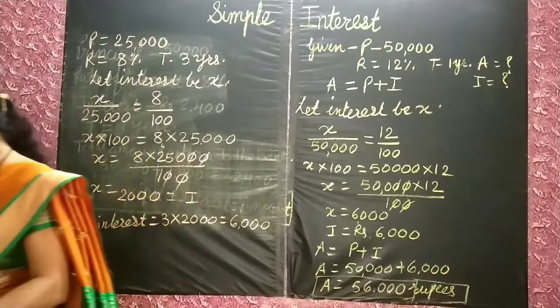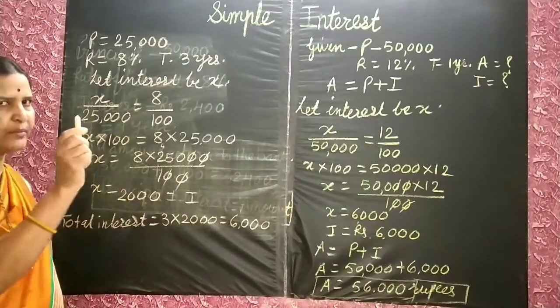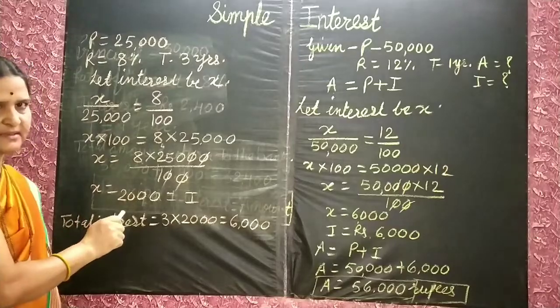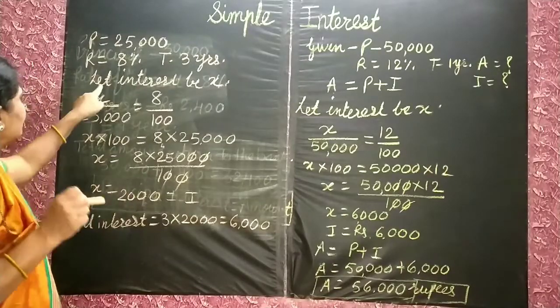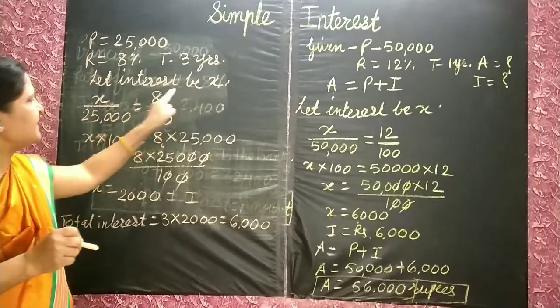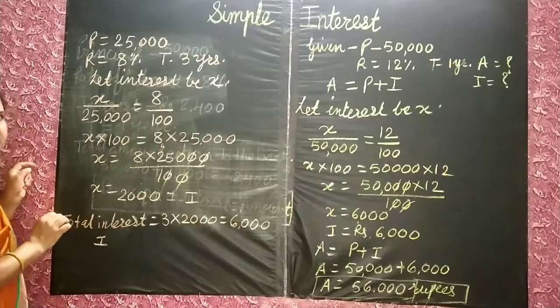Okay, got it children? Now see here, we'll find a formula for finding the interest. Okay, see carefully here. X means what? Let the interest be x. It means x is the I, means interest.